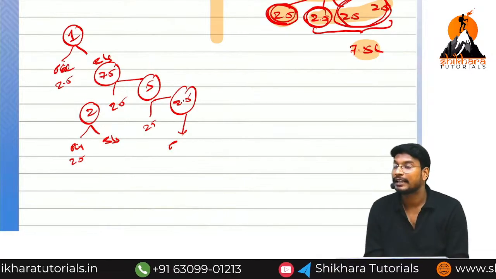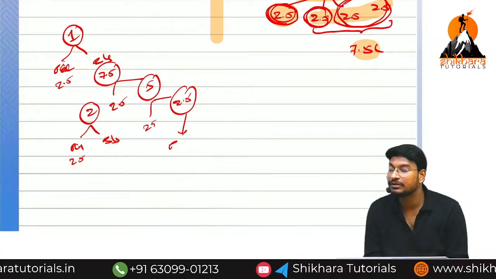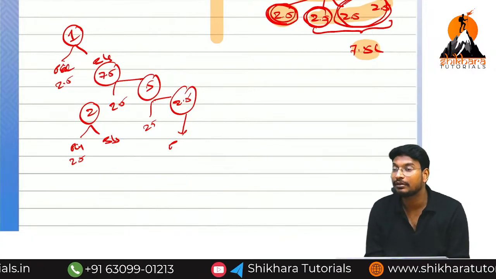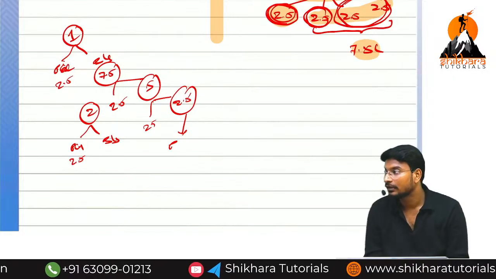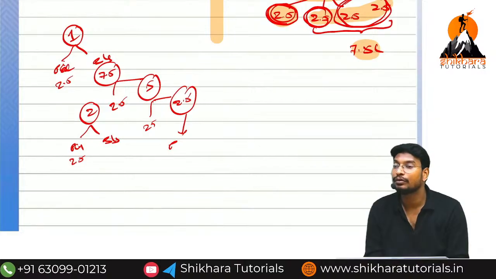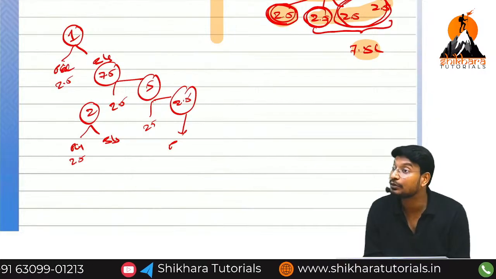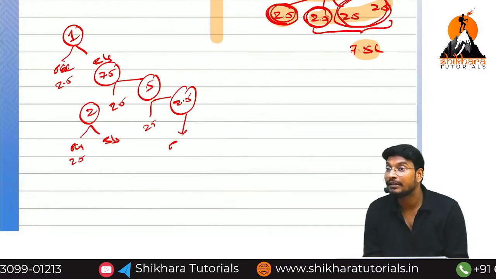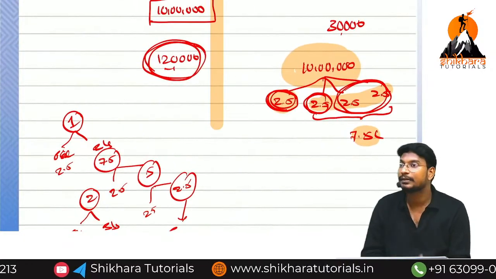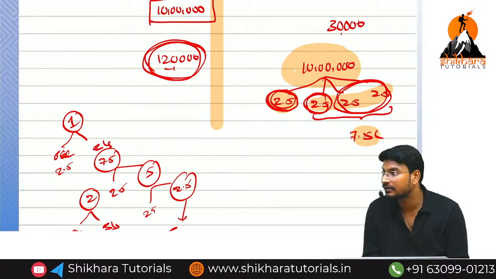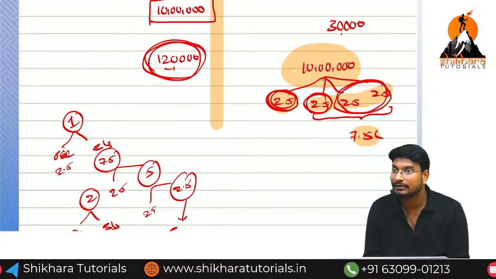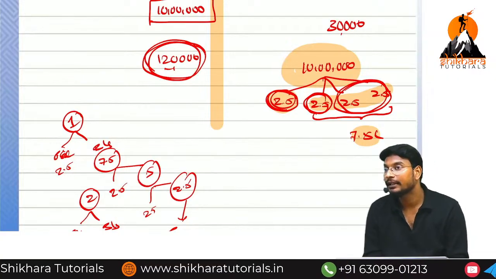Huge amount of expenses, huge amount of expenditure. If you write the huge expenditure in the P&L account, you are going to get huge losses. After disclosing the huge losses in the financial statements, no one is interested to invest in our company. Why? Even though we have incurred the huge expenditure unexpectedly, if you show it, we get huge losses, and no one is interested in investing in your company.